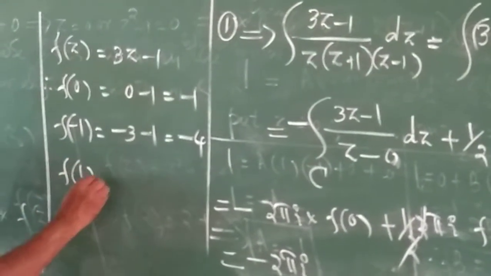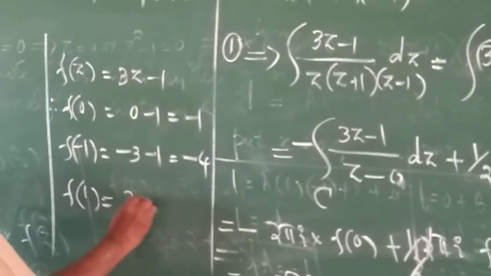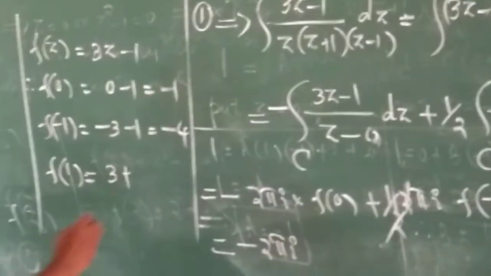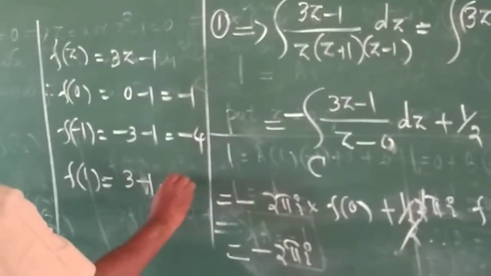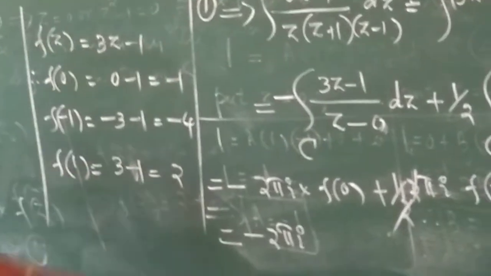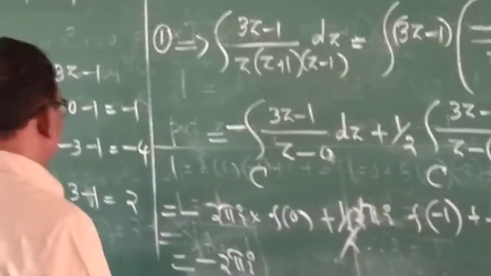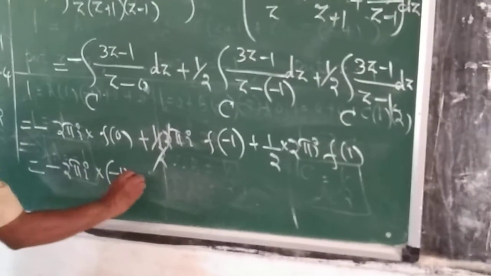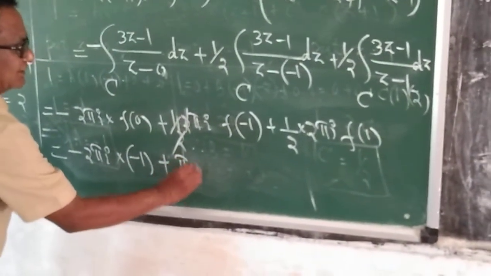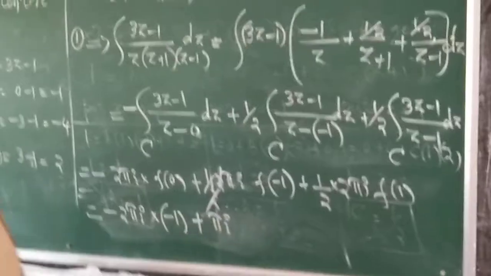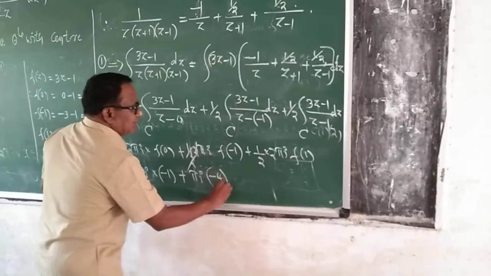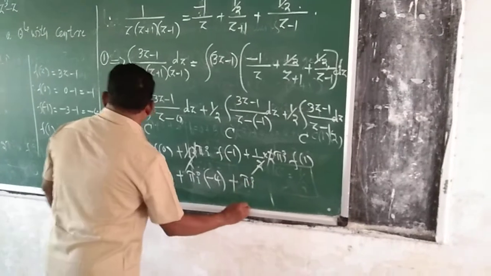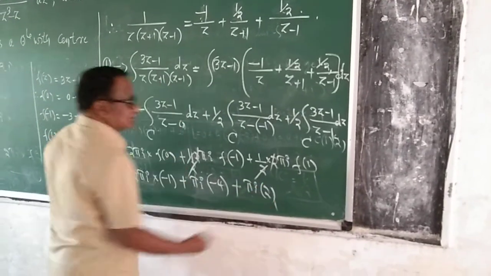And f of 1 is 3 into 1, 3z minus 1, this is equal to 3 minus 1 is 2. Substitute those values here. 2 pi i into f of 0 is minus 1 plus pi i into f of minus 1 is minus 4, plus this 2 cancels here. It is pi i into f of 1 is 2.